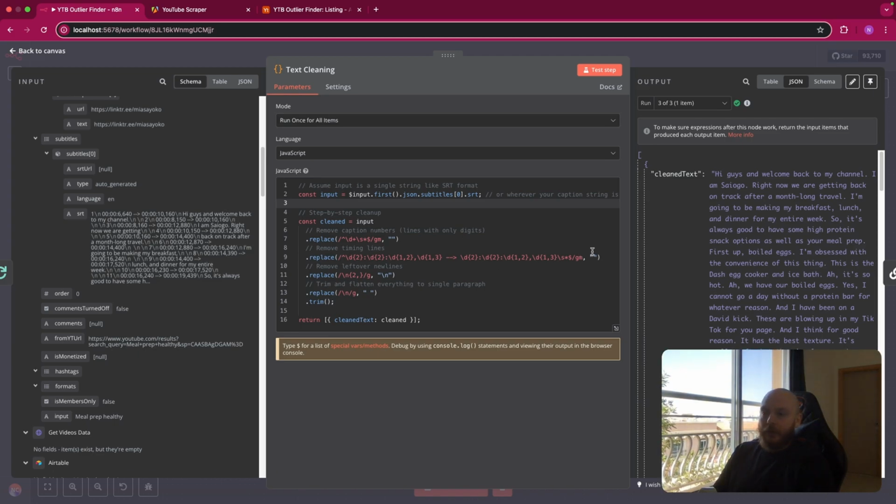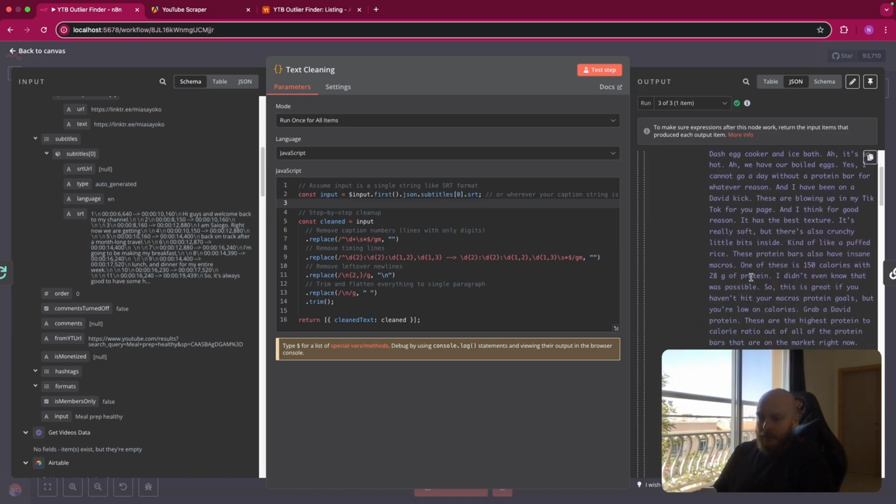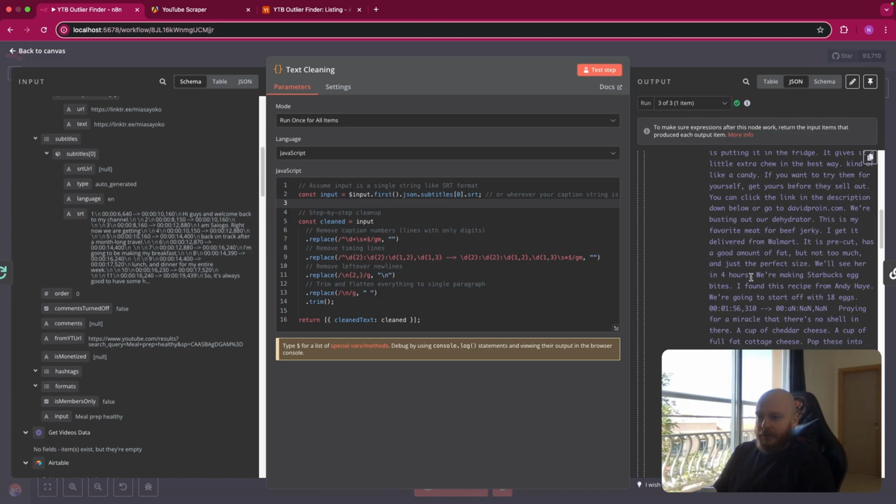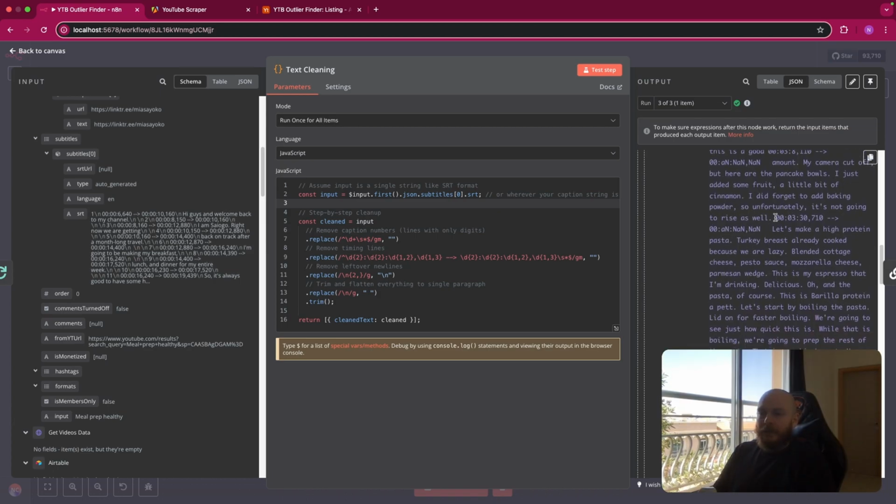As you can see on the right side, we have a clearer text. So there is no arrows, timers, and \n. I think we have some later. Yes, as you can see, we have some timers that are still here. I think it's because of the n8n thing. But this is okay. We'll just pass it in an LLM after this. It will remove this automatically.